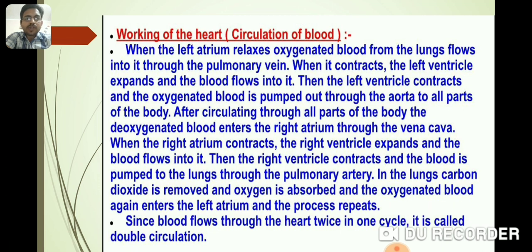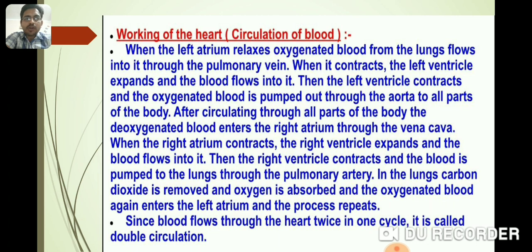In other words, the right side of the heart, that is the right atrium, receives deoxygenated blood from all the parts of the body by the superior and inferior vena cava. Then from the right atrium, this deoxygenated blood is passed to the right ventricle, which pumps it to the lungs for oxygenation.